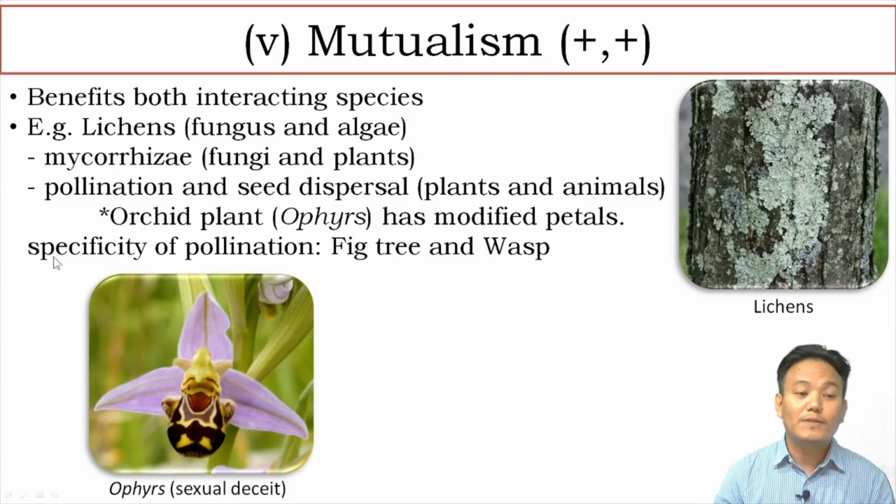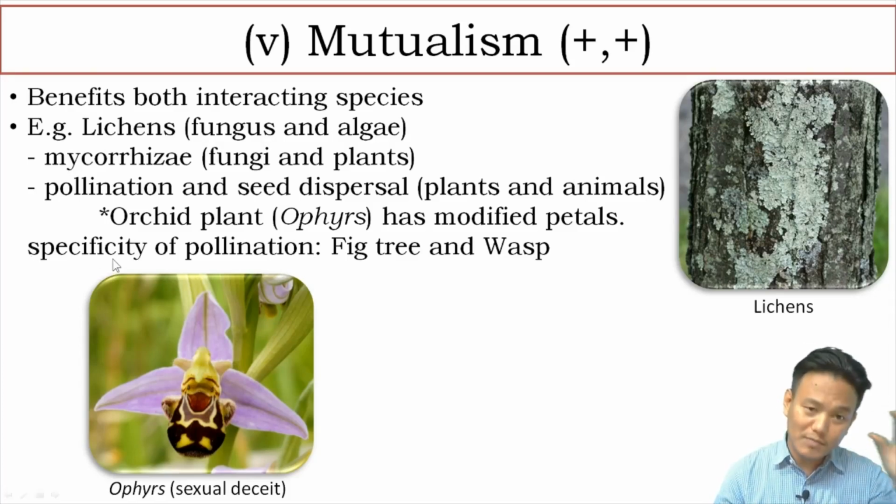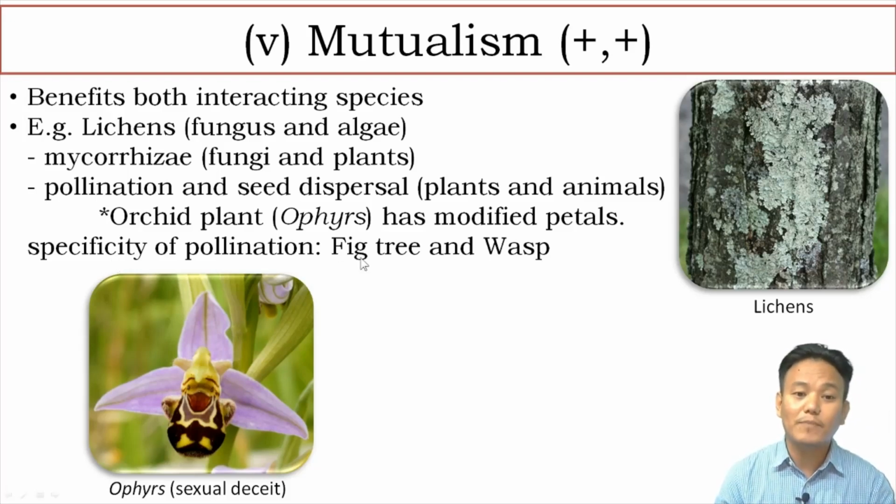Again, another example is given, specificity of pollination. Some forms of mutual relationship are obligatory. Why it has become obligatory is because of the reliance of a plant upon only a specific type of pollinator. For example, fig tree depending upon its wasp. So the relationship between fig tree and the pollinating wasp is obligatory, means they have to depend upon each other. Without one, the other cannot survive. It is an obligatory form of mutualism.